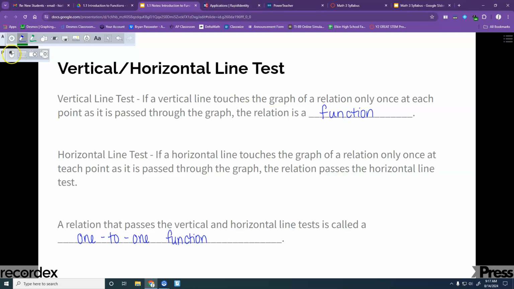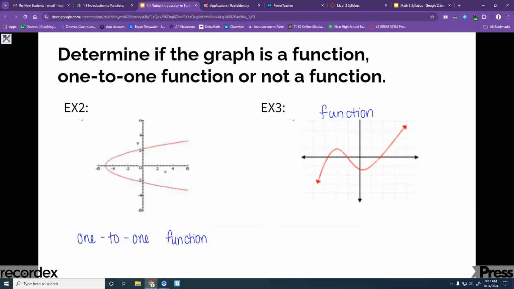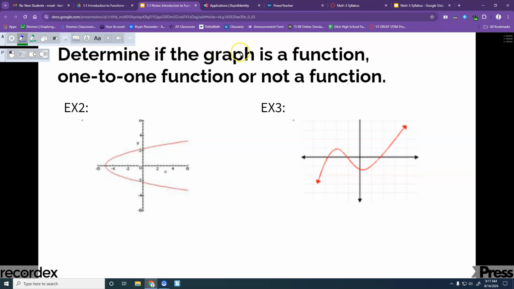Alright, so let's look at a few examples for this. Everybody got that down? Not too much to write on that one. Okay, so for these, we're supposed to determine if this is a function, a one-to-one function, or not a function at all. Now, important to remember, all one-to-one functions are also just regular functions.